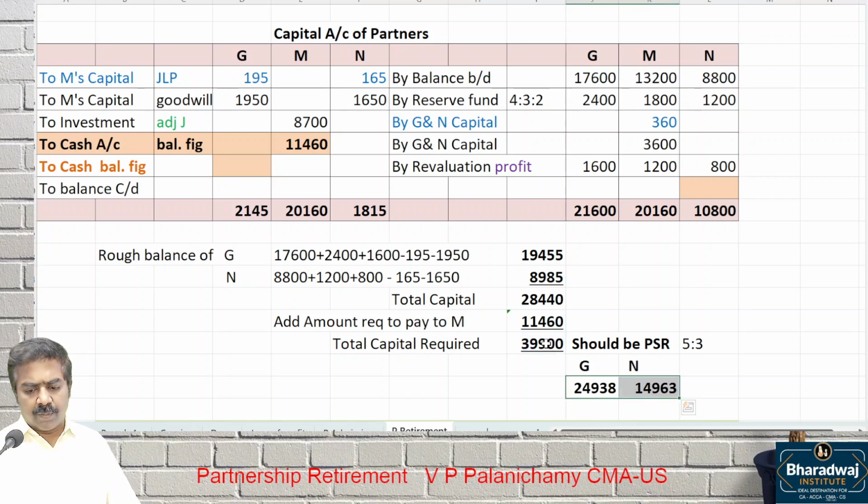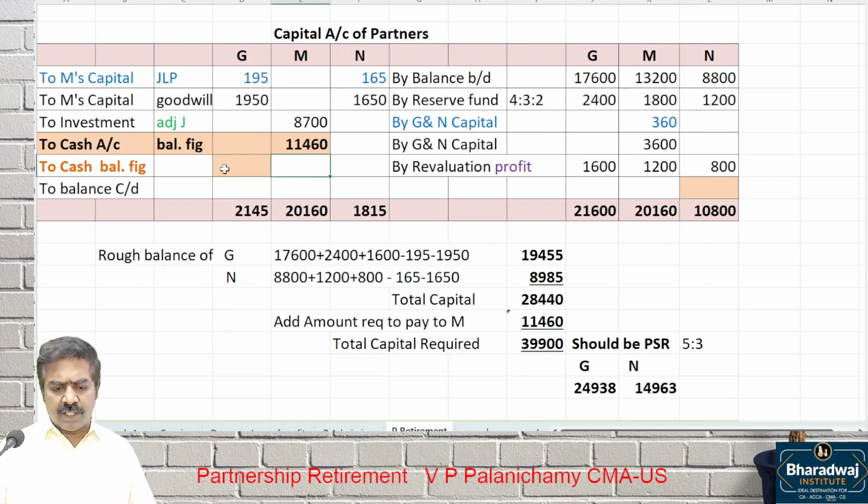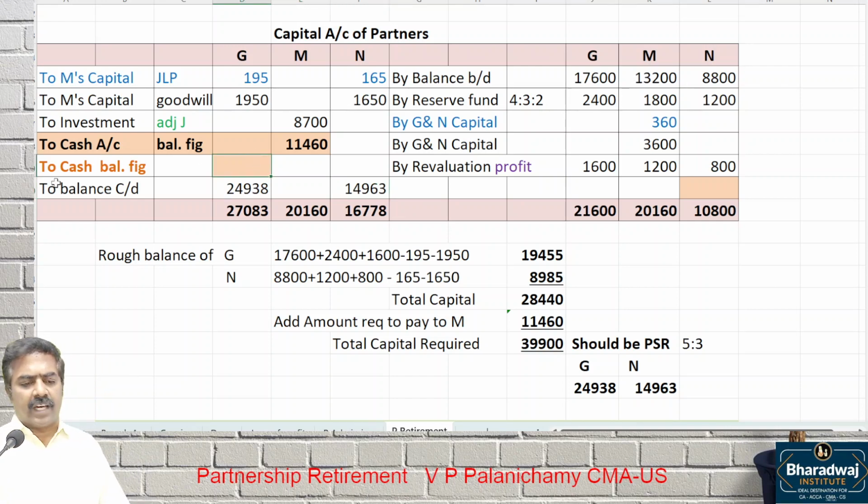This is the capital required, right? What is the balancing figure? Sorry, what is the capital required? 24,938 is needed for G. How much for N? 14,963 is needed. This is the amount required. So let's work out the balancing figure for cash. How does it work out? Think logically. Neither of them will have a cash surplus here. No surplus. Both will have a shortage.